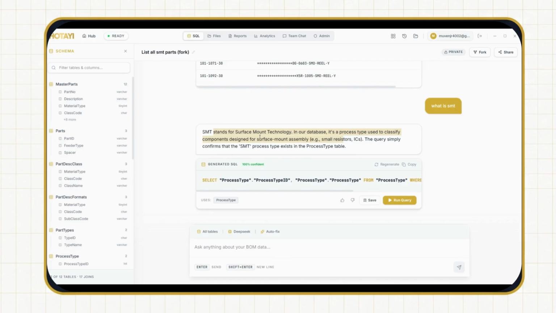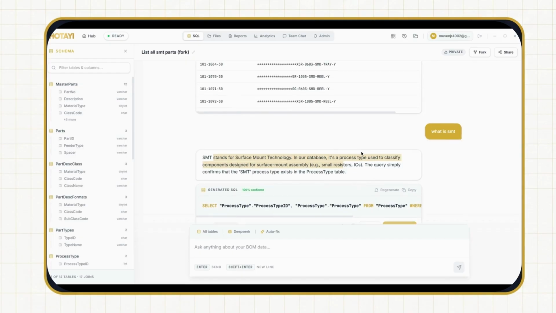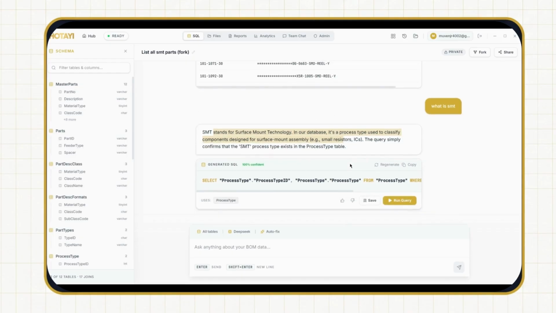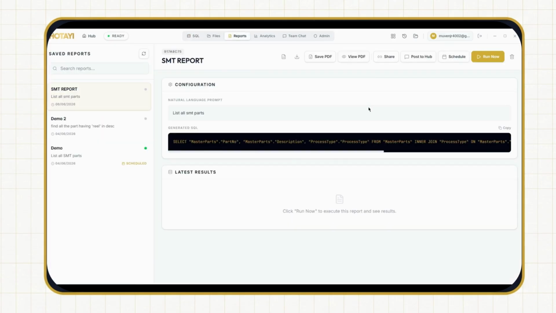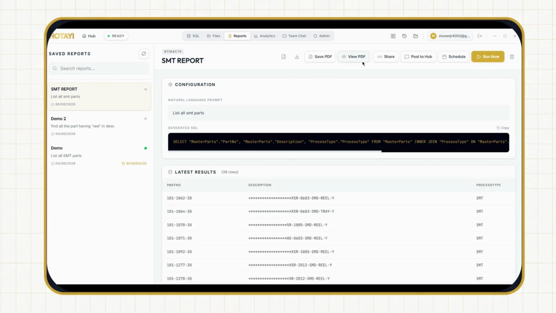SMT stands for surface mount technology, and this is all run on a real manufacturing database, which is under the HOTAYI department. So there are some censors to hide their database for the demonstration. Once it's saved under reports, it will be shown, and you can just run it again and see the query result.